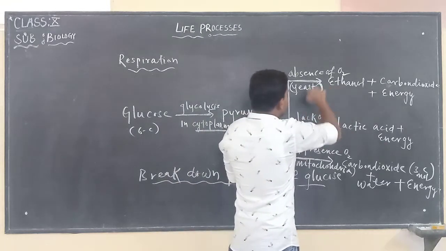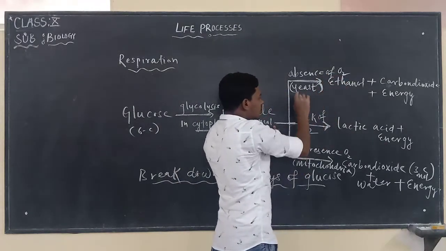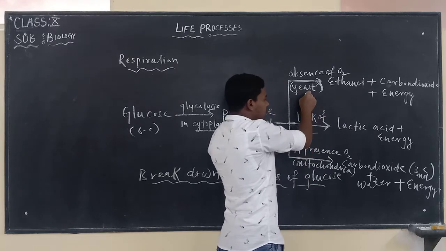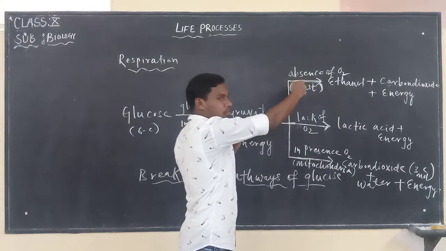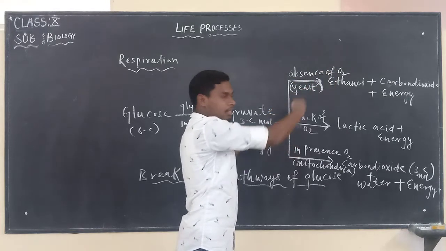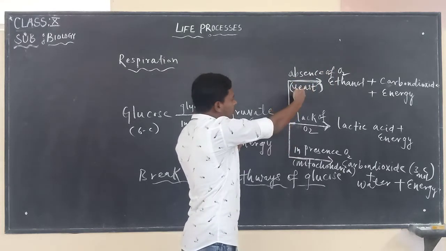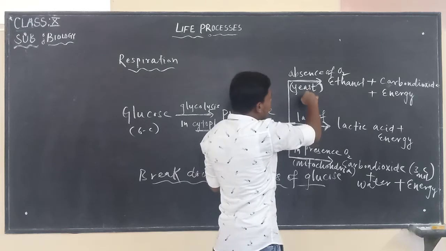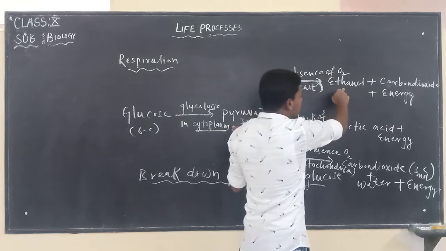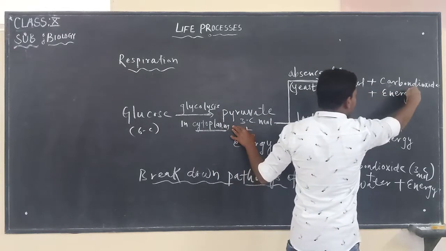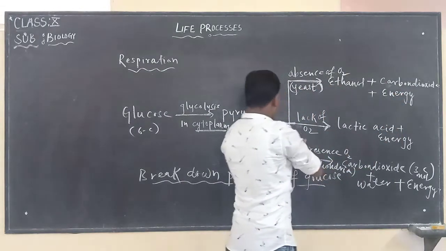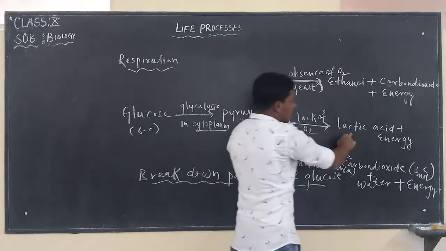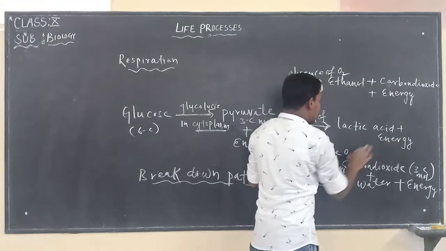Now in absence of oxygen, in organisms like yeast, it depends on which organism or cells it takes place in. In yeast, ethanol is produced, as well as carbon dioxide, and energy is released. Here, in lack of oxygen, lactic acid and energy are produced.